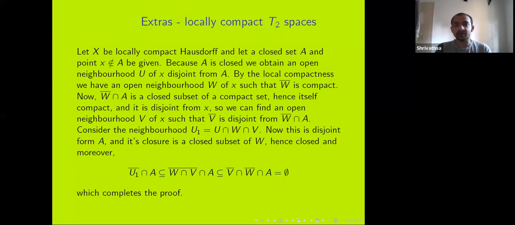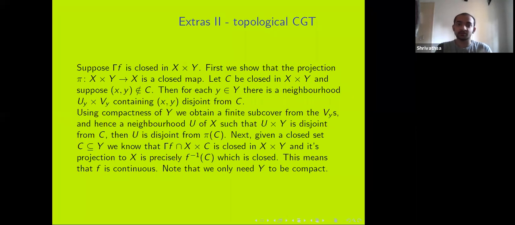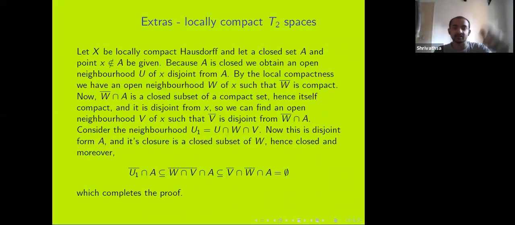If someone is interested, I could explain the two things: the topological version of the closed graph theorem and the result about locally compact spaces. Thank you.